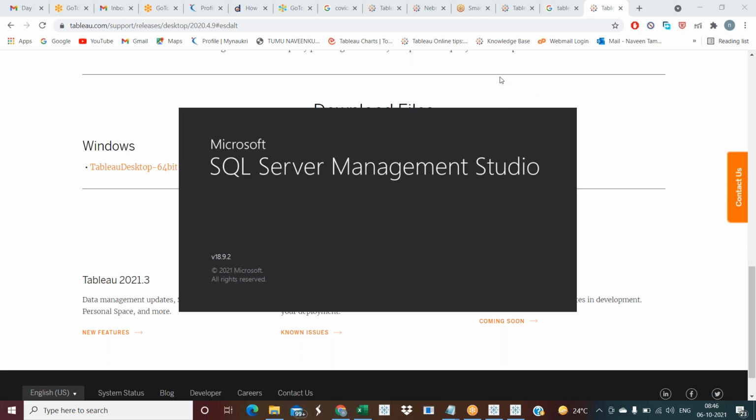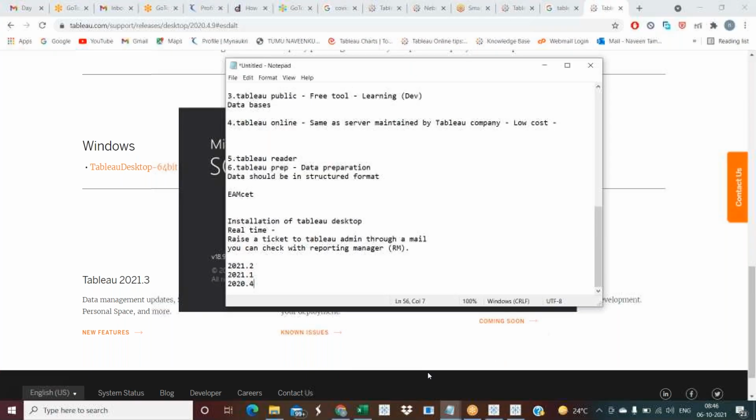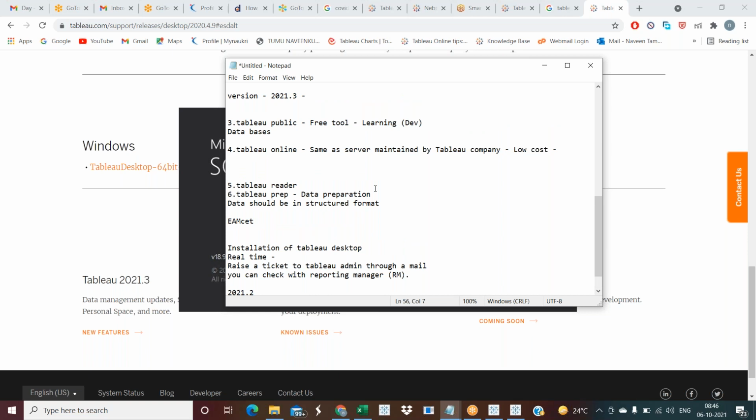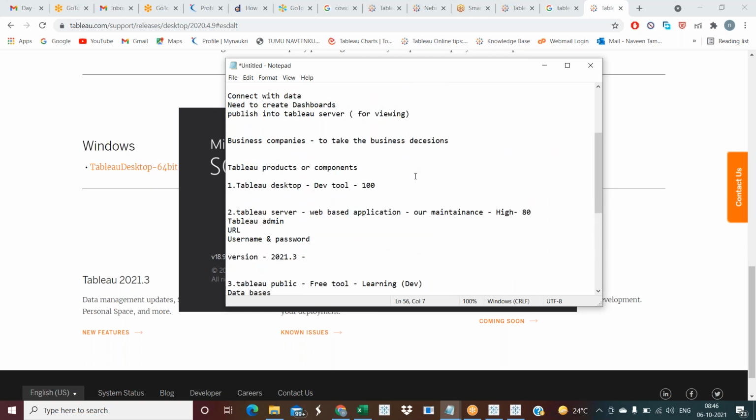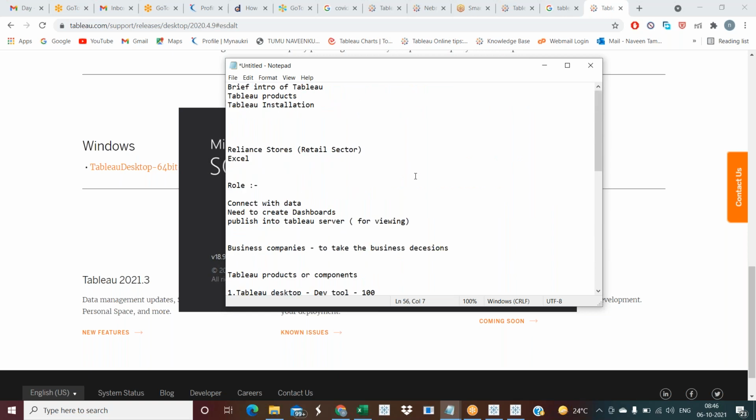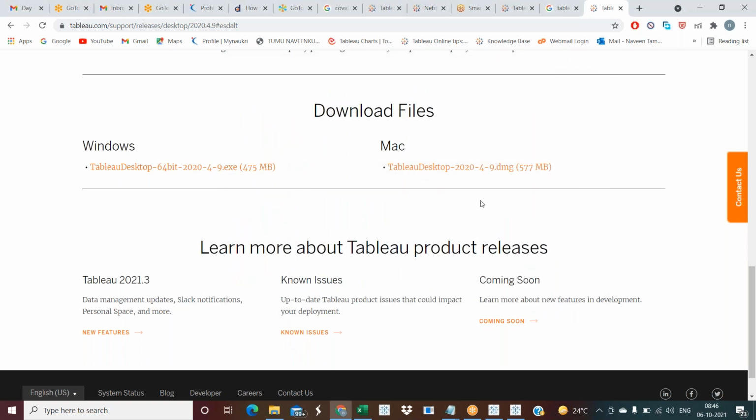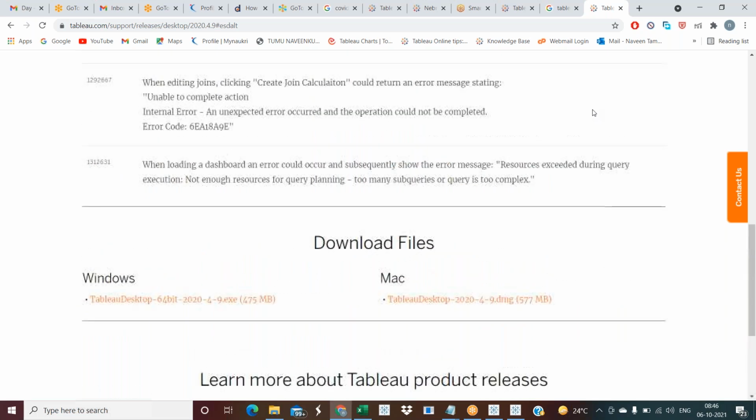It's opening, please wait. It will take some time. So hope you're clear with Tableau products and Tableau Server installation. So, Tableau Desktop installation. Let's wait. Oh, it's taking some time.